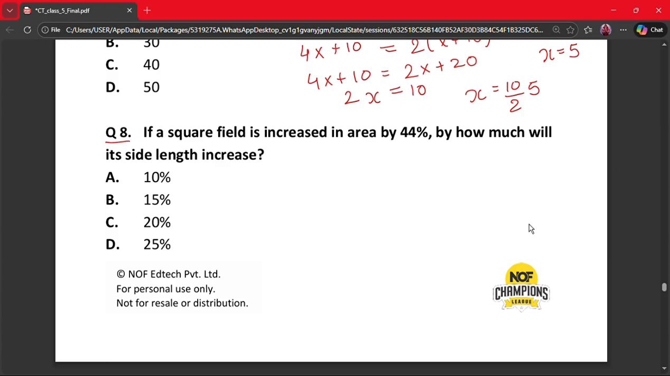If a square field is increased in area by 44%, by how much will its side length increase? A 10%, B 15%, C 20% and D 25%. Here the correct answer is option C, that is 20%. Let's understand why. Because area is equal to side square and new area is 1.44 times. So under root of 1.44 is equal to 1.2. So the side increases by 20%.